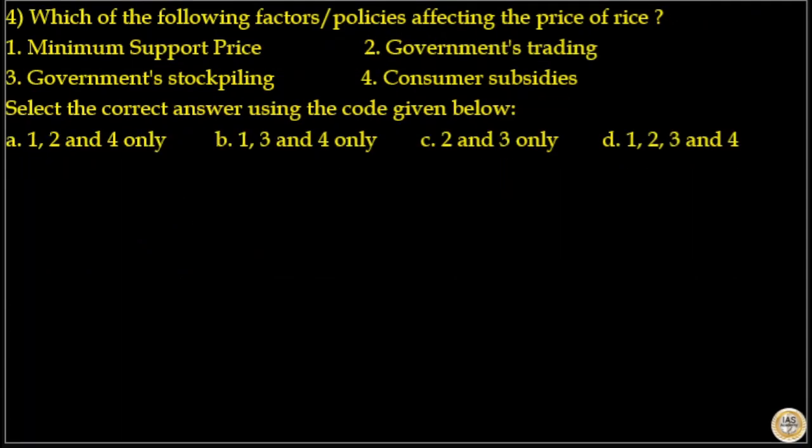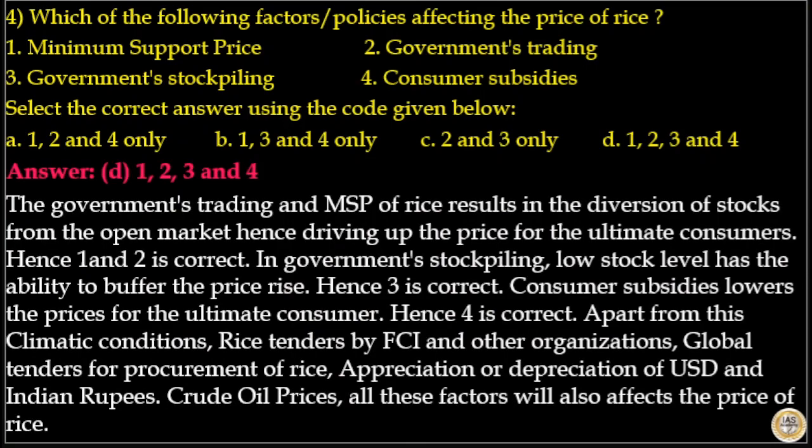Next is, which one of the following factors or policies affect the price of rice? Options are minimum support price, government trading, government stockpiling, consumer subsidies. Select the correct answer using the codes given below. Here the answer to this question is option D. Statements 1, 2, 3 and 4 are correct.